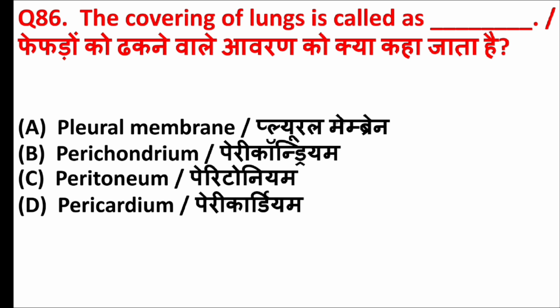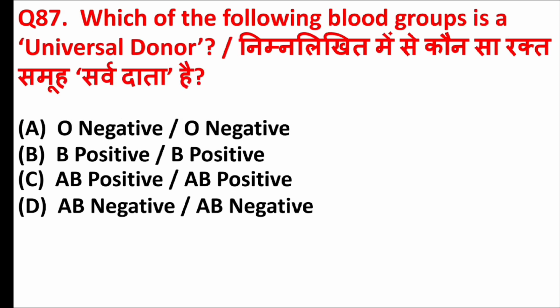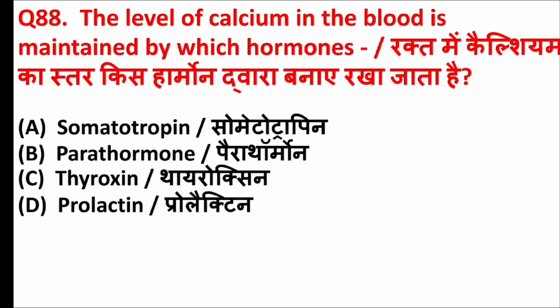The covering of lungs is called as blank. Answer is option A, pleural membrane. Which of the following blood groups is a universal donor? Answer is option A, O negative. The level of calcium in the blood is maintained by which hormone? Answer is option B, parathormone.